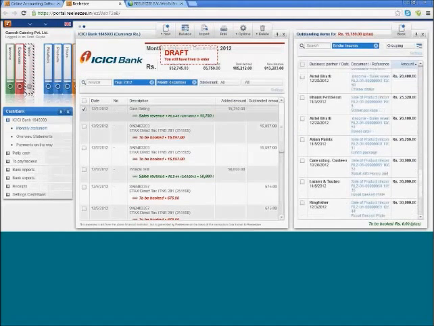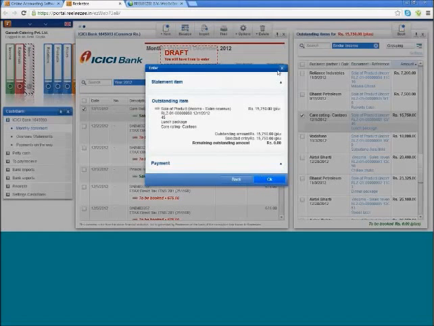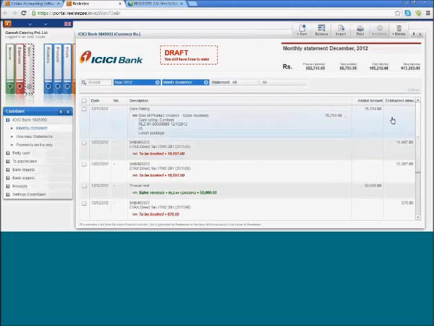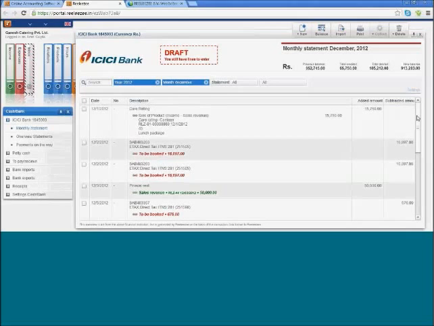Now, as we understand, it was a 15,750 rupees payment made, so you can simply click on book. So you can see the status, it will change the status from green to a normal entry. So now this particular income or this invoice created for 15,750 rupees is now closed. So the accounting has happened. So this is how it is, it is very simple.